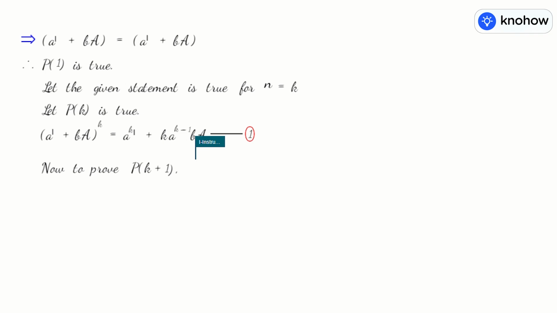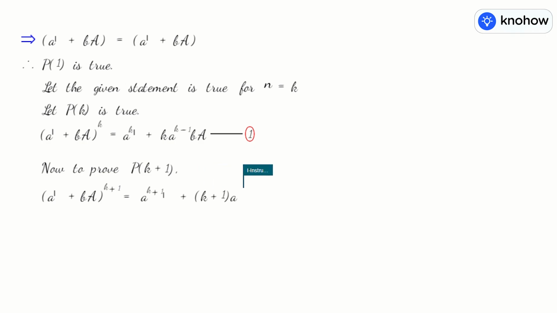You get (aI + bA) to the power n, instead n you write k plus 1. On the right side a to the power n, so you write k plus 1, a to the power k plus 1 times I plus n, n is k plus 1, n times a to the power n minus 1.